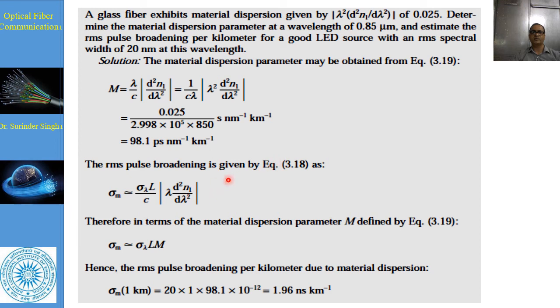The RMS pulse broadening which we have evaluated is equal to sigma lambda L times lambda upon C d square n upon d lambda square, or it is equal to sigma lambda L into the M parameter. So we have sigma lambda equal to 20 nanometer for this, and the value of length is 1 kilometer, which we have taken.